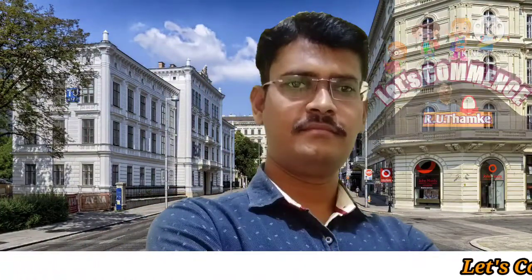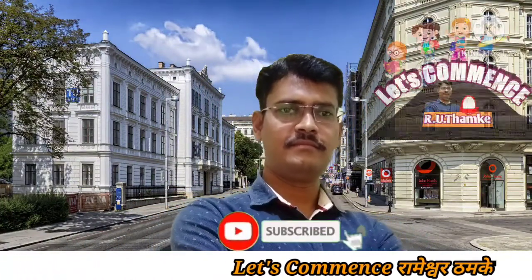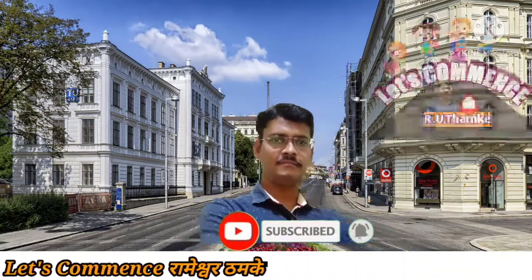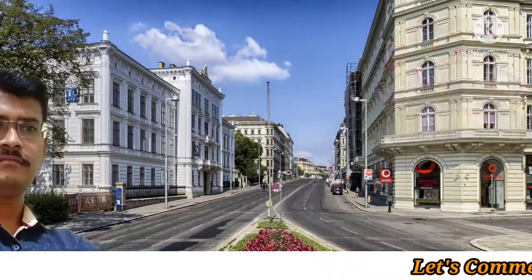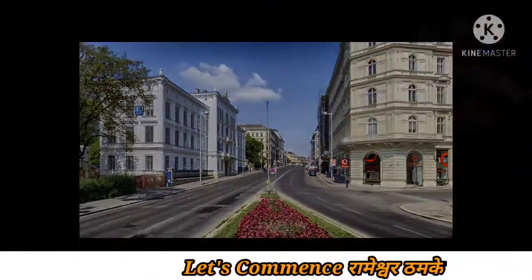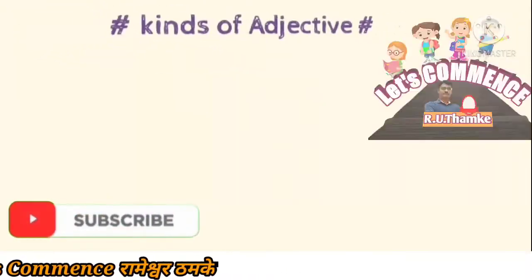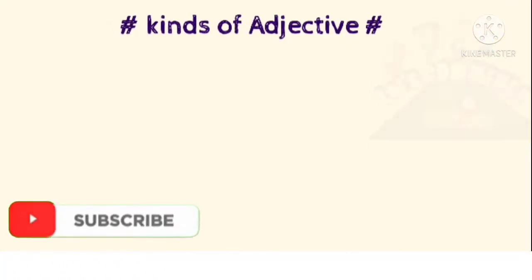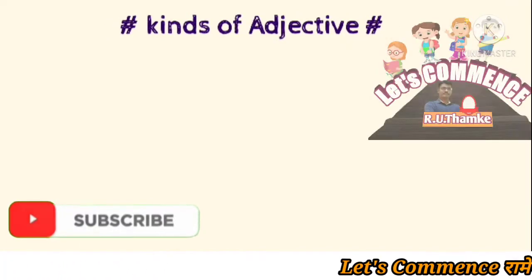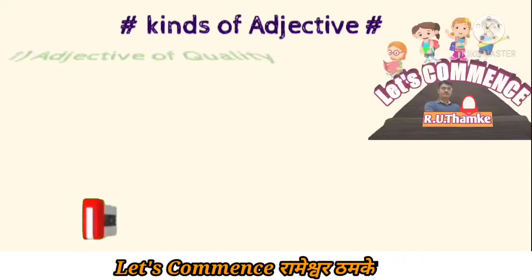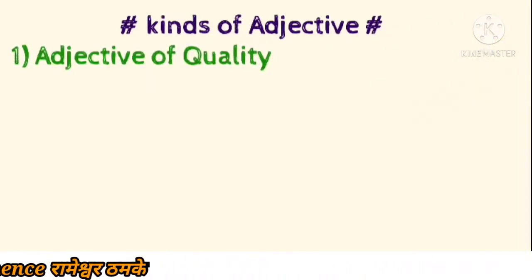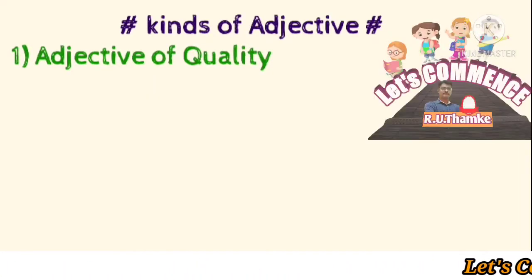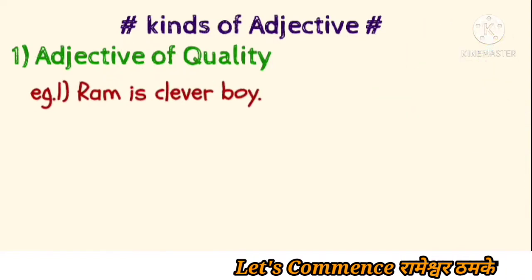Today we are going to see the second part of our topic, adjective. That is kinds of adjective. So let us see the kinds of adjective. Which are the kinds of adjective? First one is adjective of quality. The adjective of quality means what? It gives the quality about the noun and pronoun.